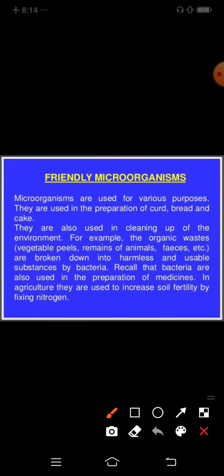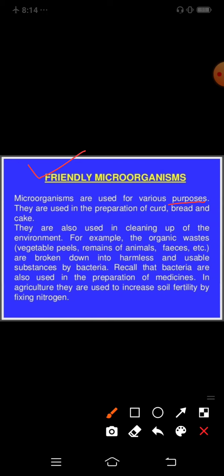Next, friendly microorganisms means they are beneficial to us, not harmful to us. That's why they are called friendly microorganisms. Various microorganisms are used for various purposes.